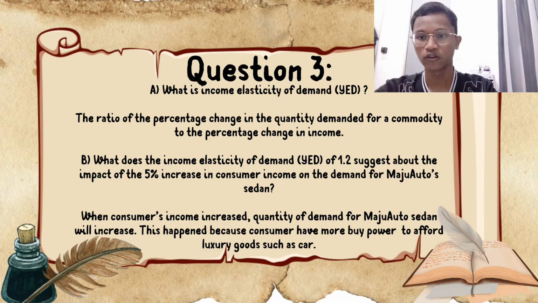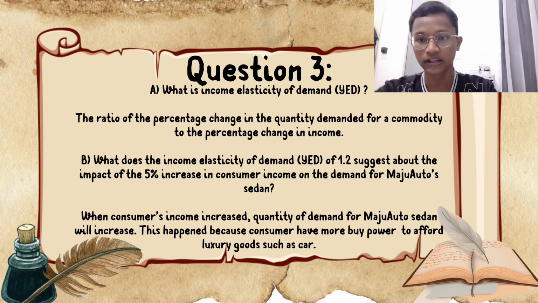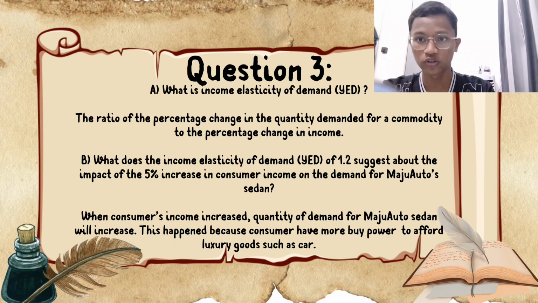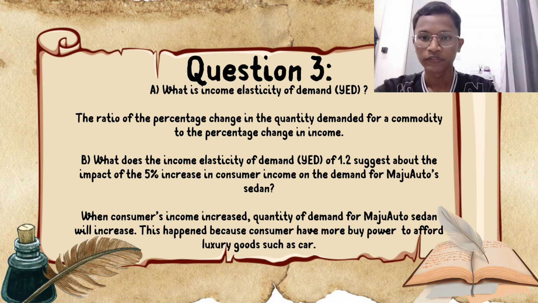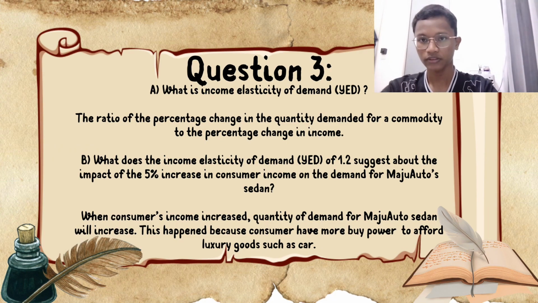For question 3B, what does the income elasticity of demand (YED) of 1.2 suggest about the impact of the 5% increase in consumer income on the demand for the Maju Auto sedan? The answer we give is: when consumer income increases, quantity demanded for the Maju Auto sedan will increase. This happens because consumers have more buying power to afford a luxury good such as a car.